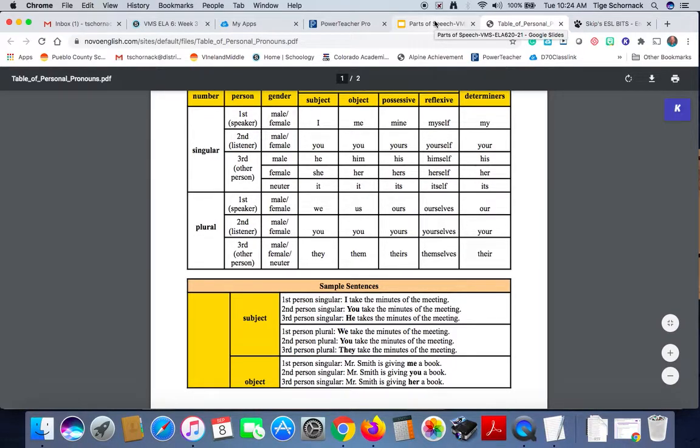I noticed when you guys did your future self-reflection writing or health triangle reflection writing, you weren't capitalizing your I's. In English, we always capitalize I's.